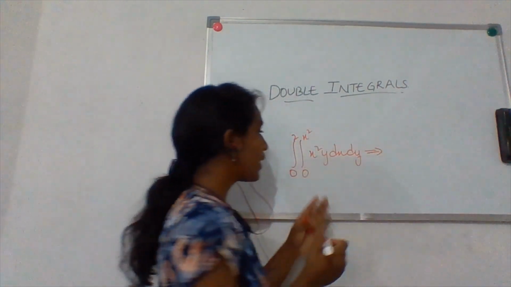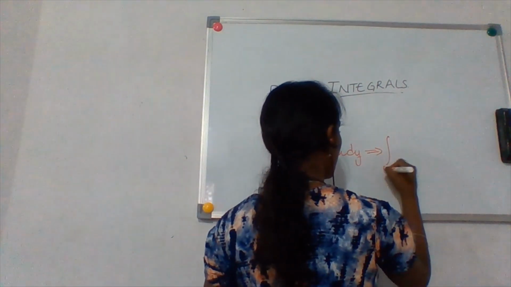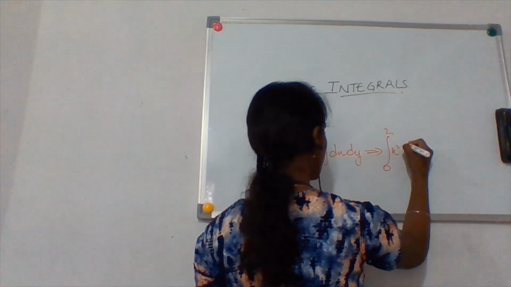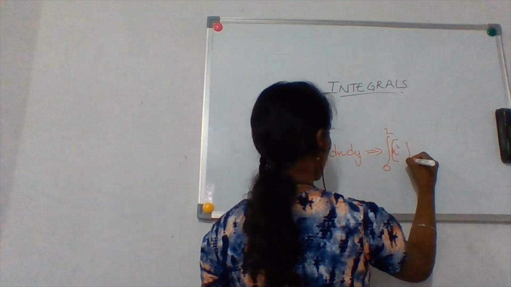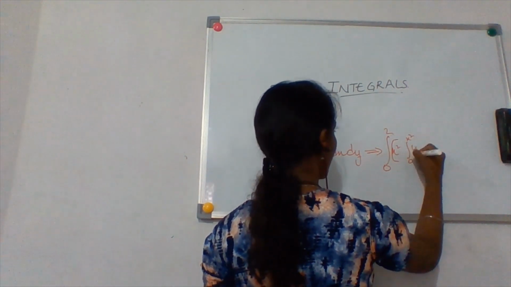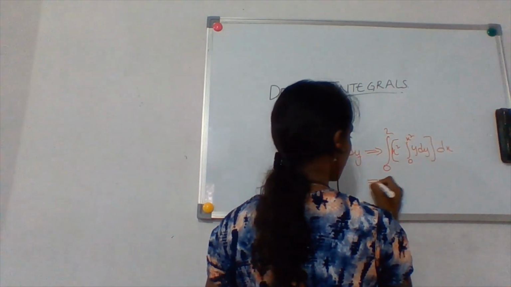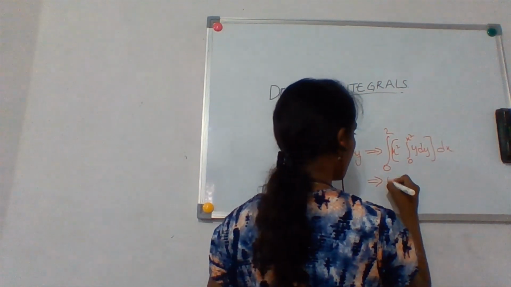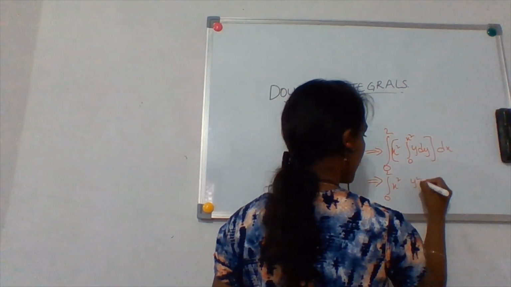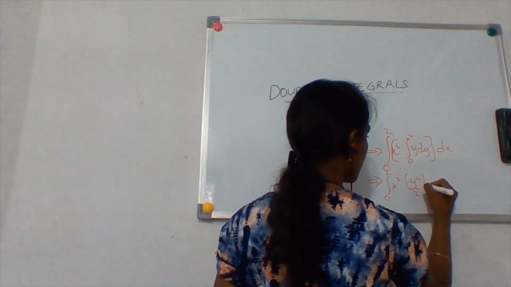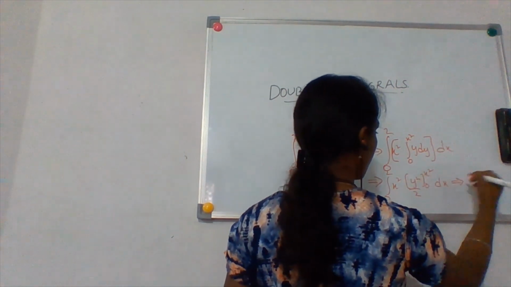So first we are going to integrate in terms of dy, right? We are going to take x square as the limit: the integral from 0 to 2 of the integral from 0 to x square of y dy, whole dx. Now we have 0 to 2, x square into y square by 2, with limits 0 to x square, dx.